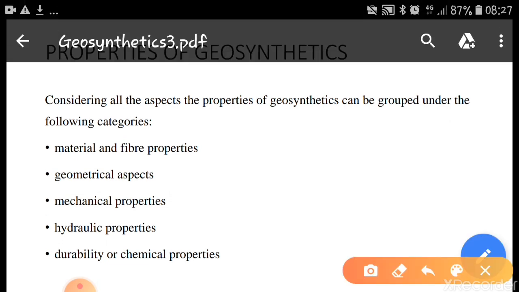Considering these aspects, the properties are grouped as: first, material and fiber properties; second, geometrical aspects; then mechanical properties, hydraulic properties, and durability or chemical properties. All these properties are grouped under the following five subheads.